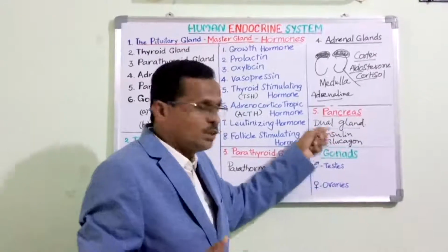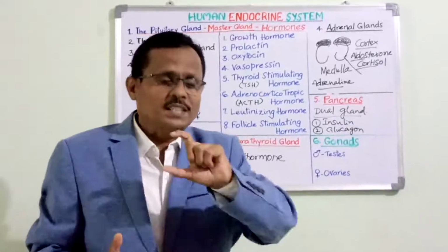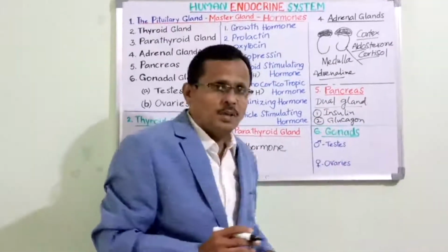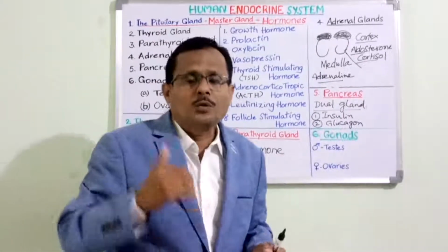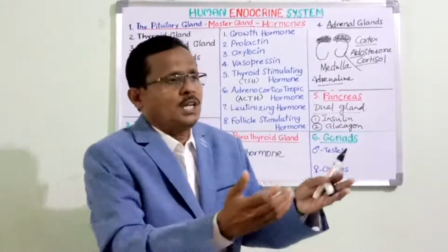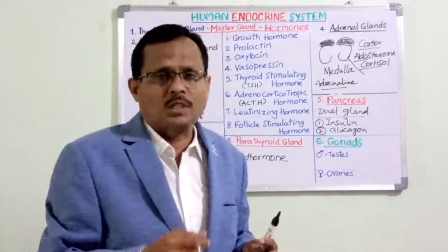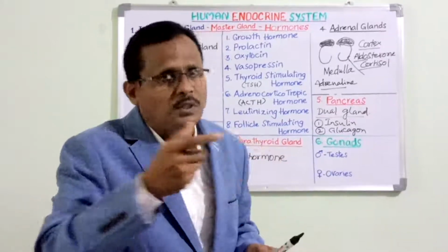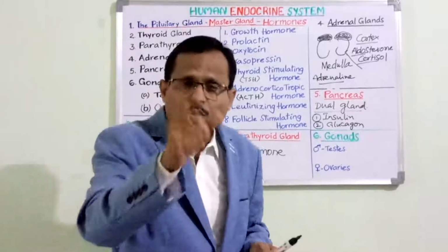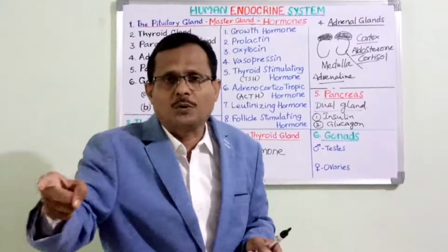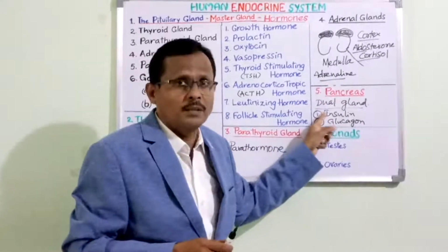See, when both are released by the same gland, they function differently on the same aspect. Insulin converts the glucose into glycogen, which is stored in the liver for future use. When we take large quantities of food, all the carbohydrates are converted into glucose during digestion, and this glucose is utilized for oxidation to some extent. The leftover glucose is converted into glycogen and stored in the liver by the activation of the pancreas while it releases insulin.